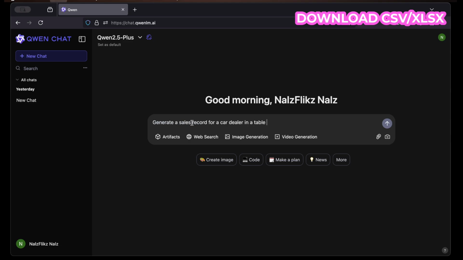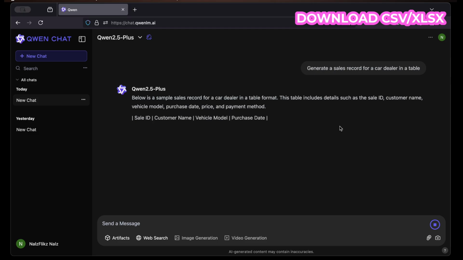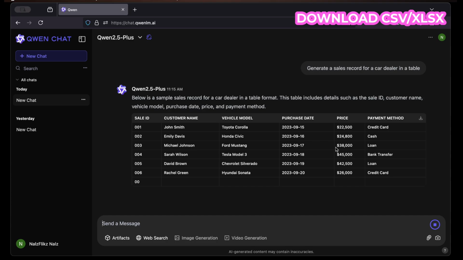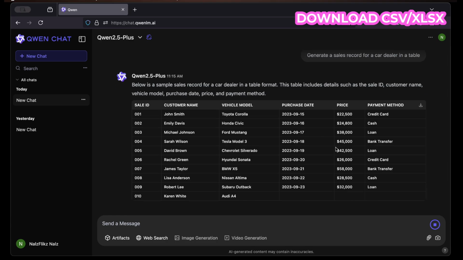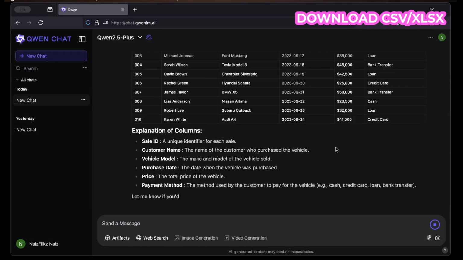Let's look at how we can generate a spreadsheet from QWEN chat. So I'm going to start with typing, generate a sales record for a car dealer in a table. Then I'll do send. It's generating. Okay, so we have our record here. So it's populating the table with data. Now when it's done, it would also try to explain the data that was generated in the table.